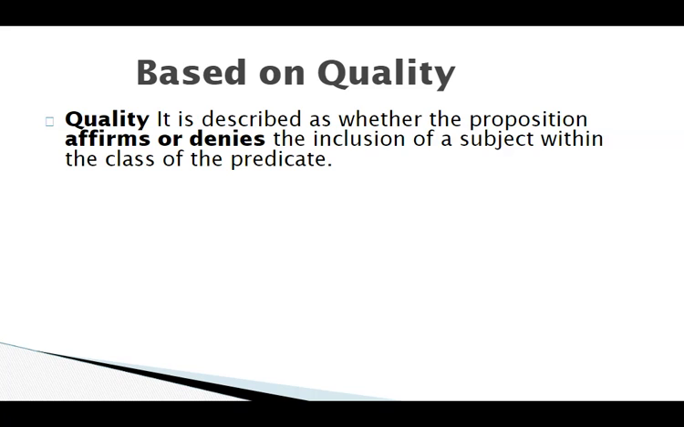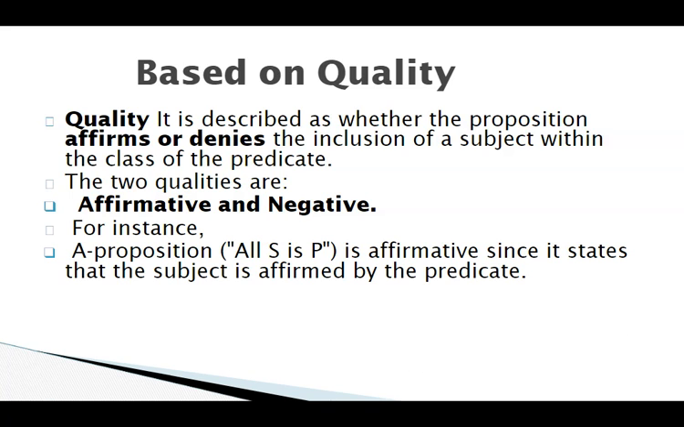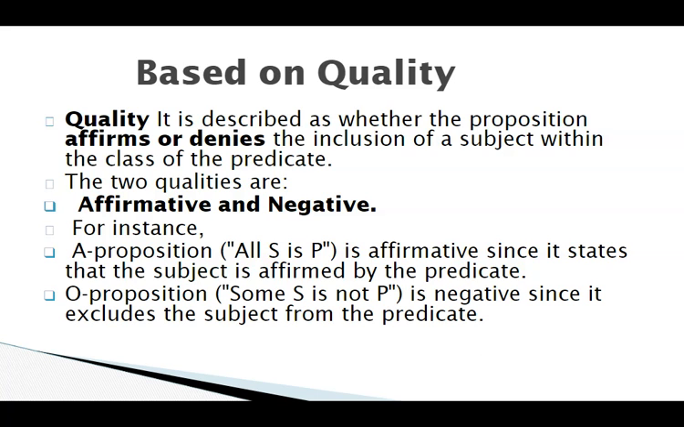It either affirms or denies the inclusion of the subject within the class of the predicate. The two qualities are the affirmative and the negative. So, for instance, all S are P is an affirmative proposition because it affirms the subject. O proposition, some S is not P, is negative since it excludes the subject from the predicate.